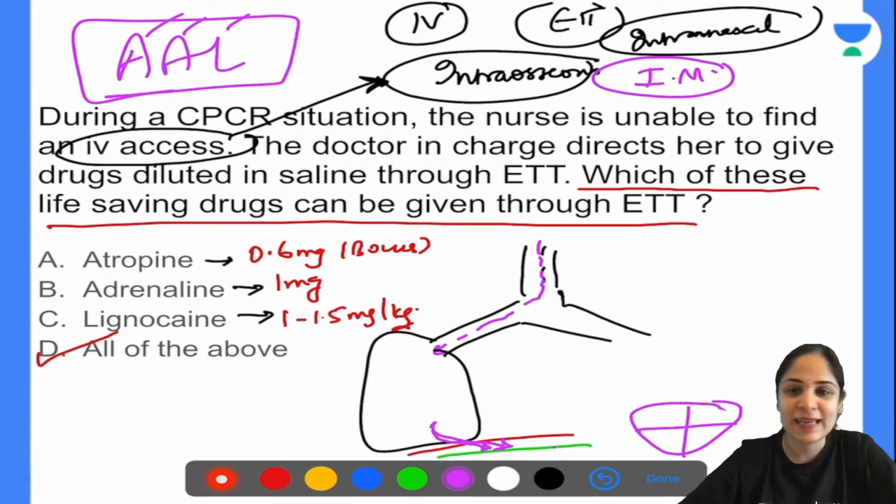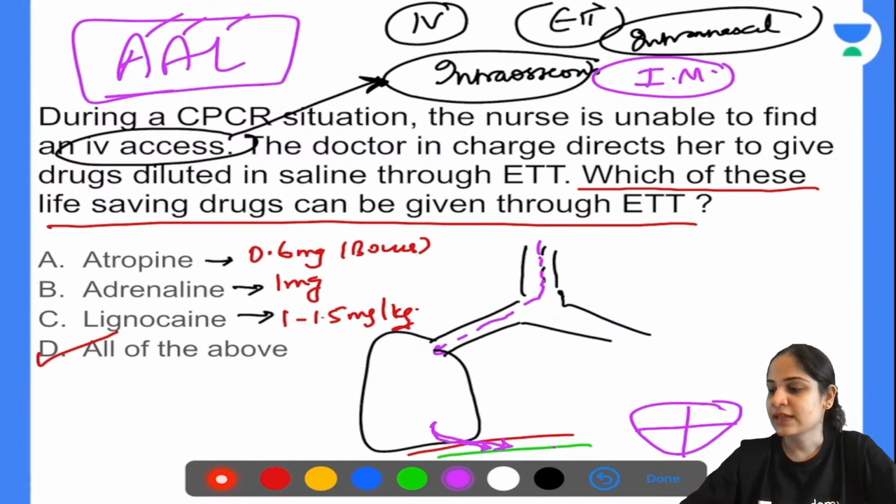Okay, yeah. Any other routes that you guys know of? All right. So these are the basic routes of access that you can give your drugs from. And this is what you need to remember for your exam. Okay. All right. Next question.